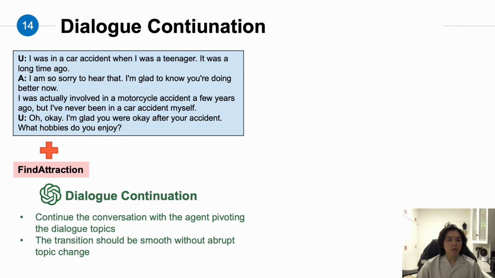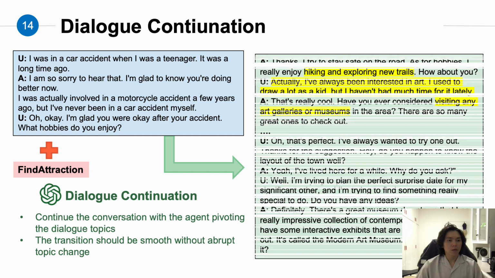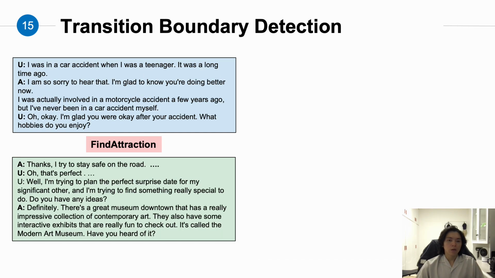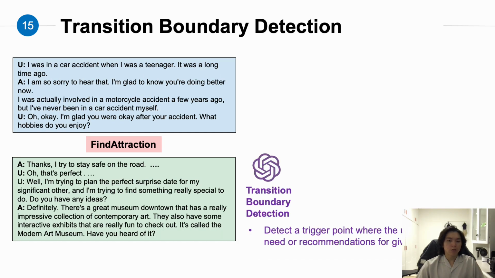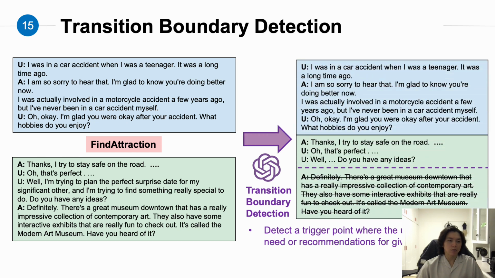Then, with the detected intent and context, we ask GPT to continue the dialogue and pivot the dialogue topics related to detected intents. Also, to avoid aggressiveness, the transition should be smooth without abrupt topic change. Finally, we ask the model to detect the trigger point where the user explicitly shows the intent or asks for recommendation. And this is the point where we hand over to text-oriented dialogue.